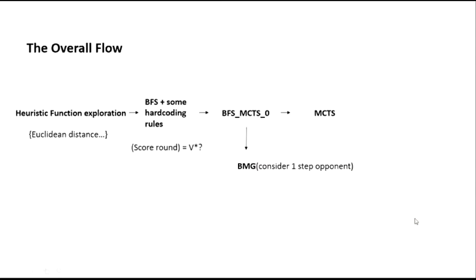Another trial was adding one more step of the opponent, and we consider our opponent to be rational. So if the opponent chooses the best move in the next state, we calculate the gap between our score and the opponent's score. But still, it cannot overcome the future value issue.